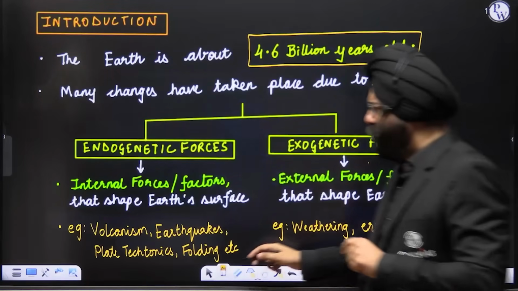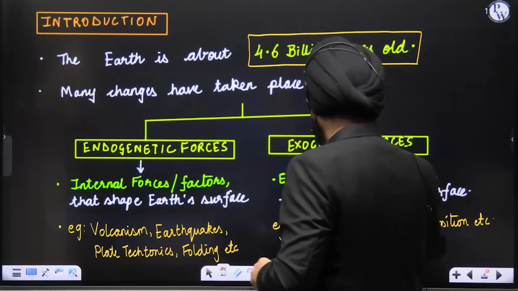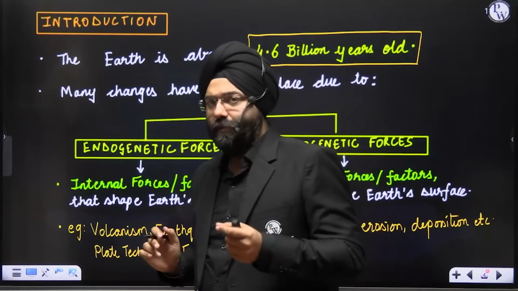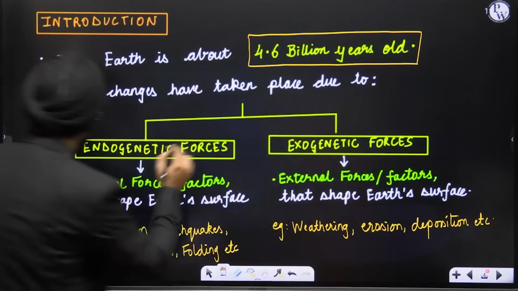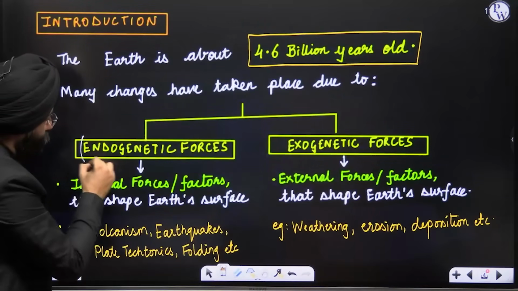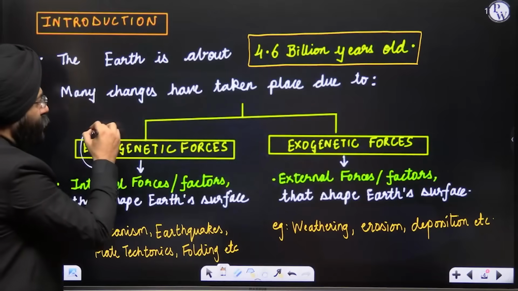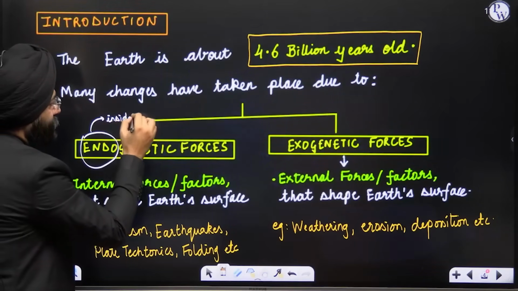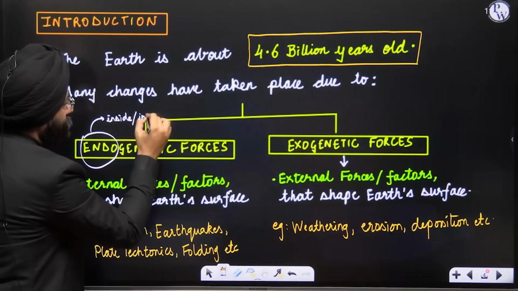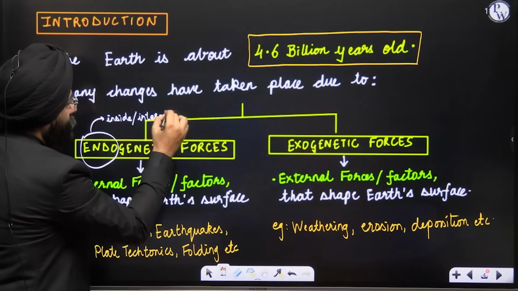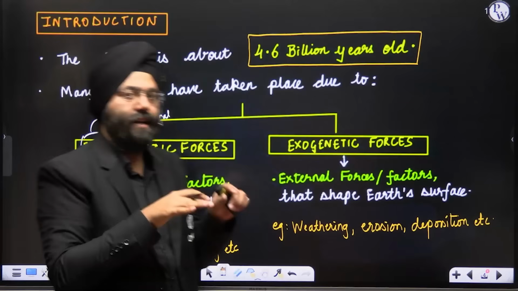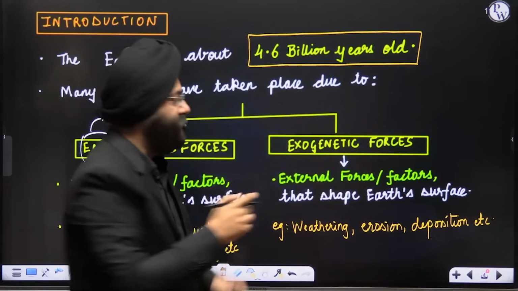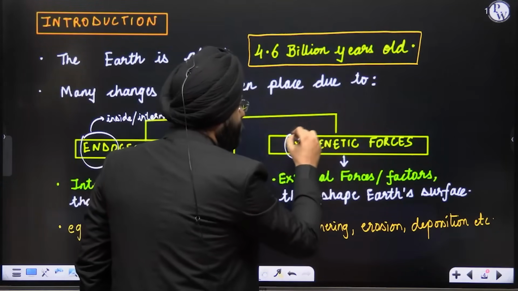Let's leave their explanation for right now. Let's see from a very simple perspective. When I mention the word endogenetic, the word endo itself means inside, or internal. On the other hand, when I mention exogenetic, the word exo means outside.